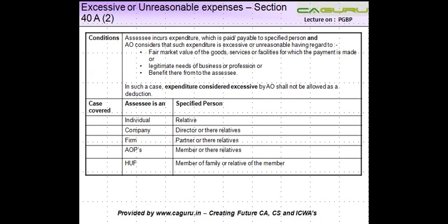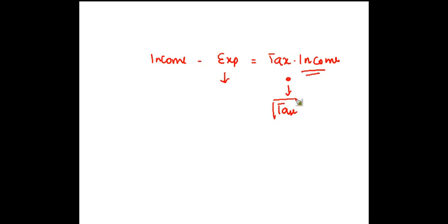Excessive or unreasonable expenses. Section 40A(2). Now what happens is that we all know that when you earn income, from that you reduce expenses to arrive at your taxable income. Right? So the more these expenses, the less will be the taxable income, and consequently the less will be the amount of tax that you have to pay to the government.